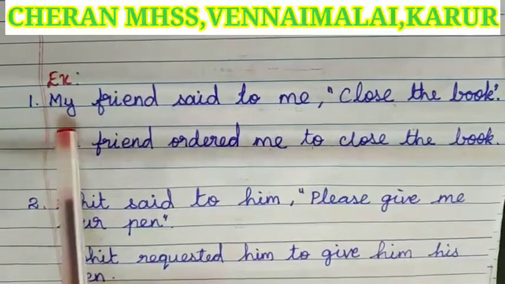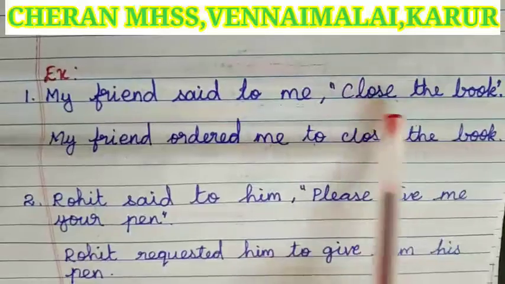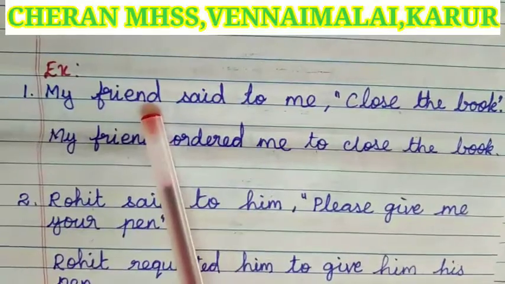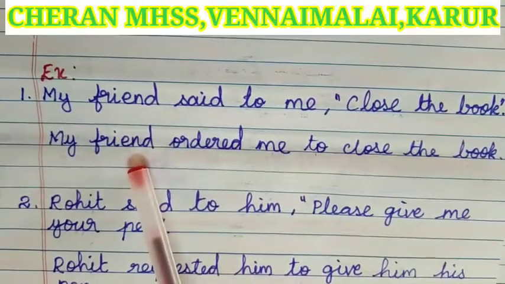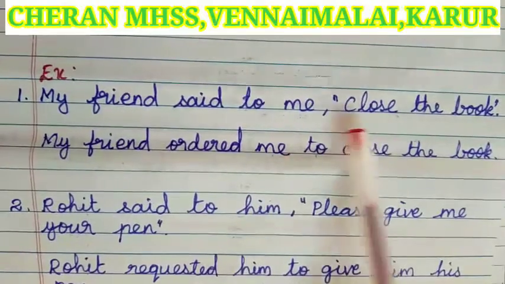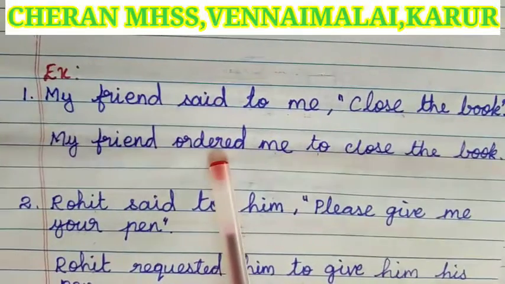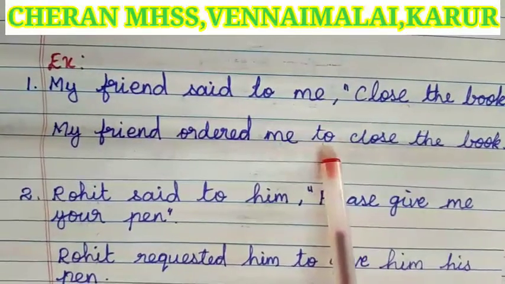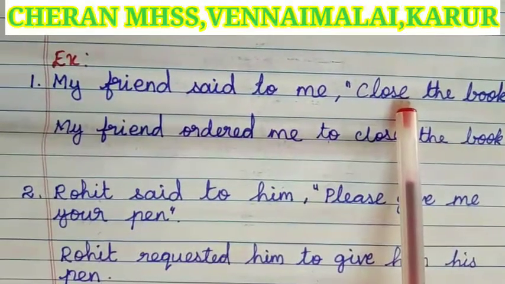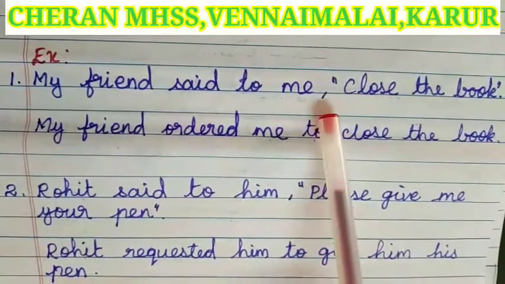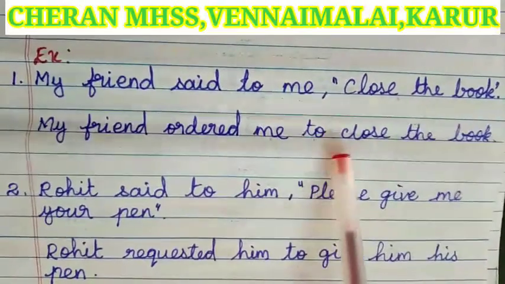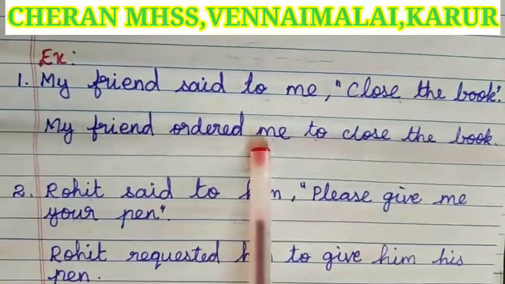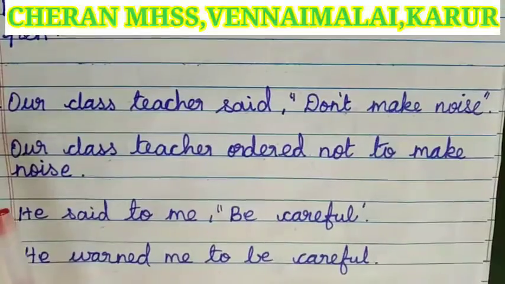For example, my friend said to me, "Close the book." So, let's see the answer. My friend, the speaker, stays the same. Next, the reported part looks like an order, so instead of "said to," we have to write "ordered." And the listener, me, stays the same. Next, it is positive form, so instead of the comma and quotation, we have to add the conjunction "to." The remaining words stay the same. Answer for this sentence: my friend ordered me to close the book.